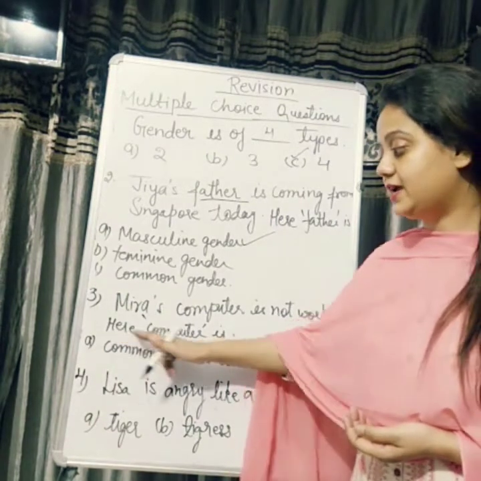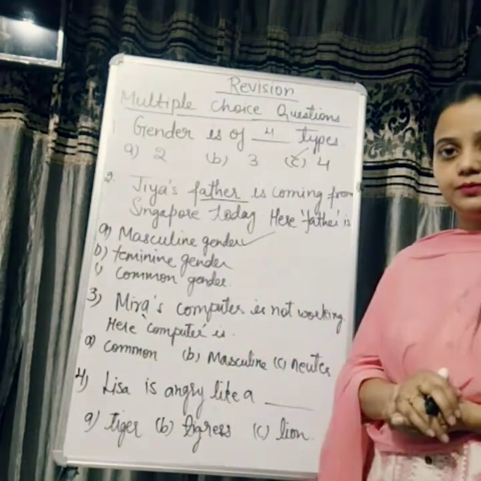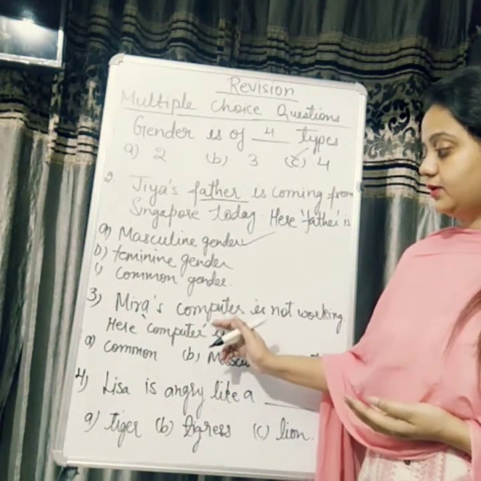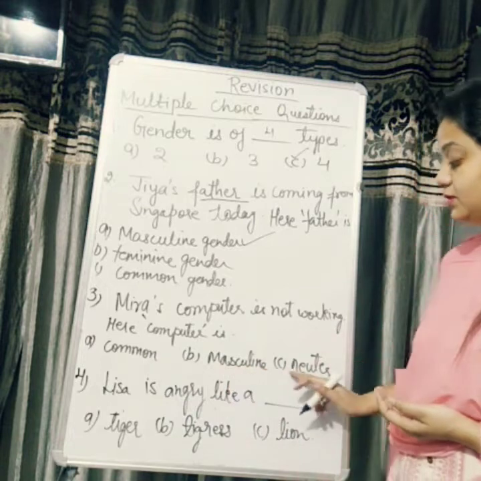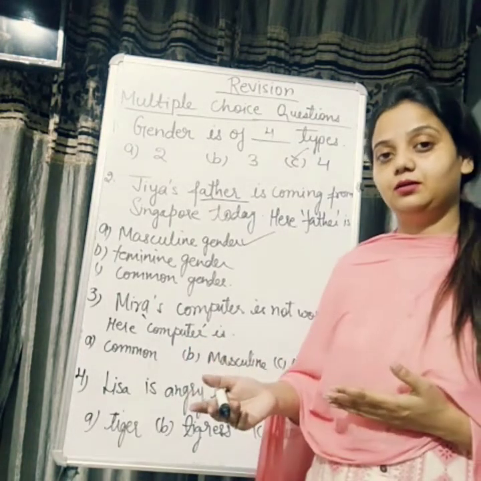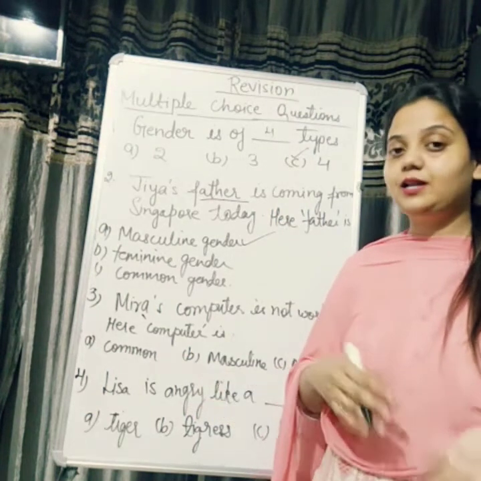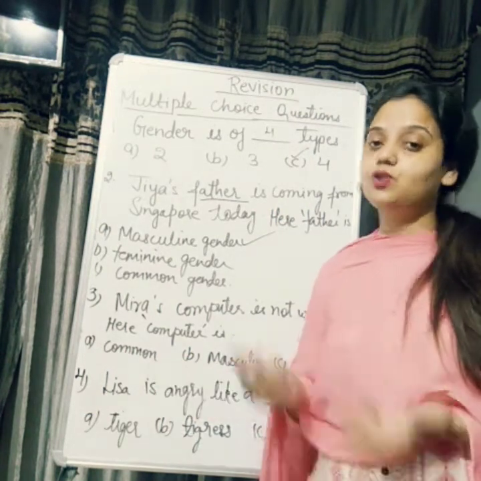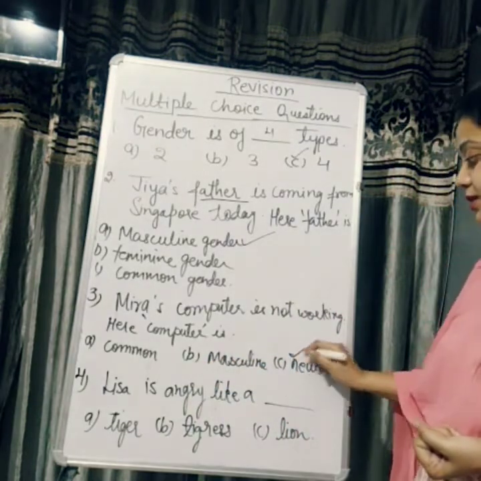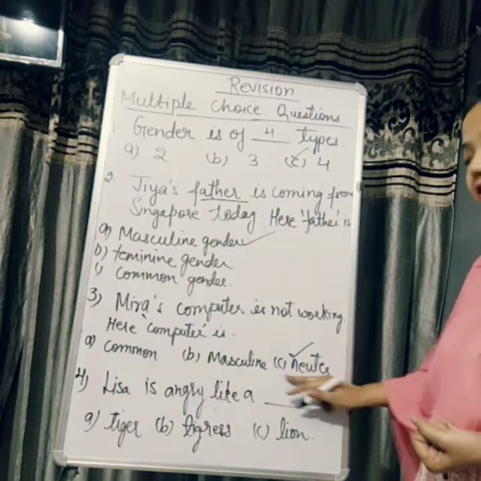Third one is: Mira's computer is not working. So the question here is, computer is. Which gender will you mark? Common, masculine, or neuter? Is a computer male or female? It is neither male nor female, right? Because a computer is a non-living thing. So all non-living things come under neuter gender. So you will mark option number C.